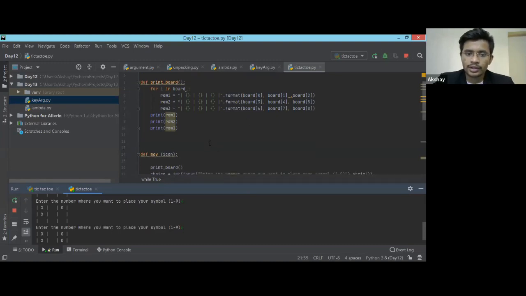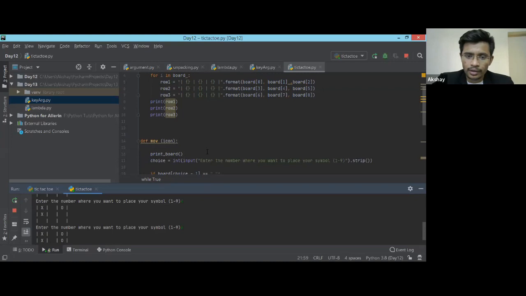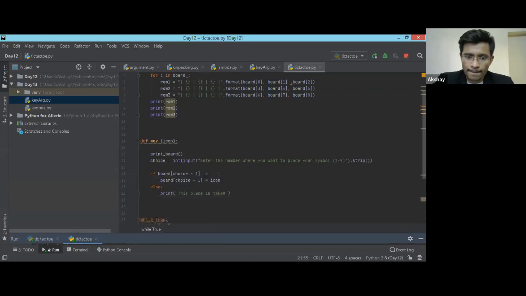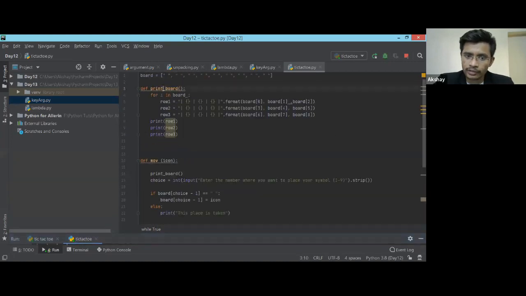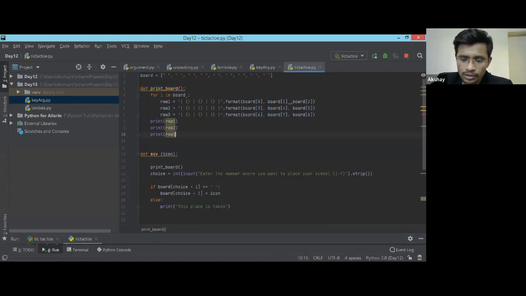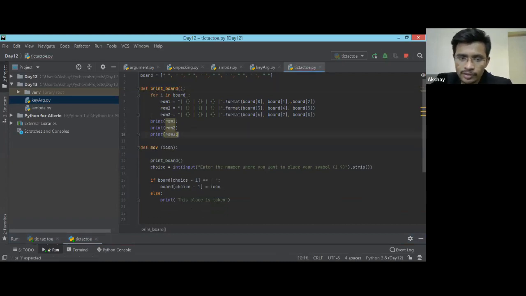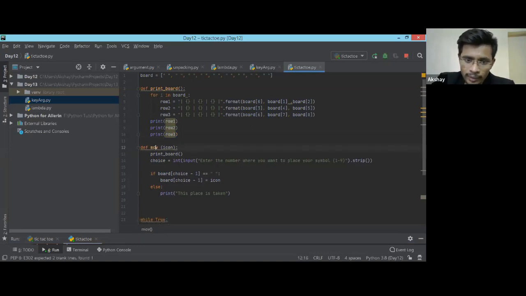So just see, this is what we did yesterday. This is my first function that will print my board. Let me just remove extra white spaces that will help you to understand the code. Now here, when I'm coming inside this function, my board will get printed, and then we'll ask for the user. The first user will enter over here.